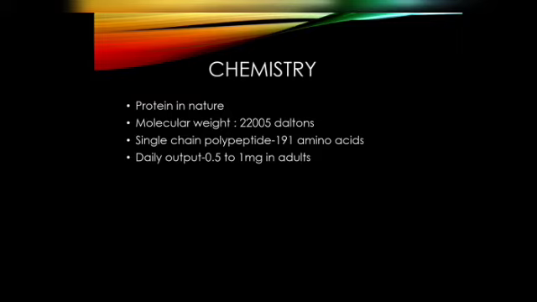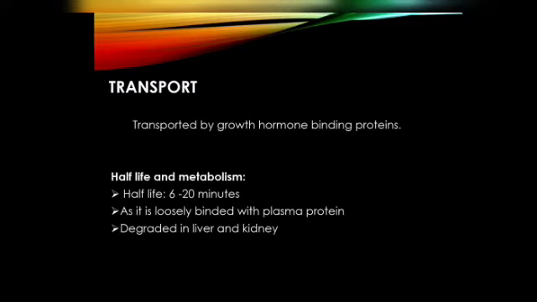The number of amino acids is 191, in a single chain polypeptide. The daily output of growth hormone in an adult is 0.5 to 1 milligram per day. It is transported by growth hormone binding proteins.